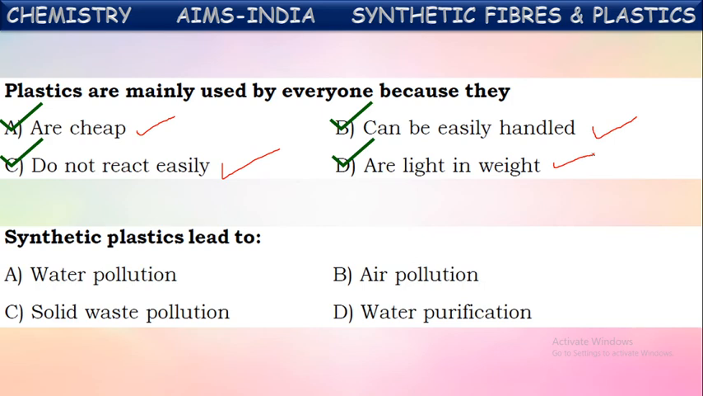Next, synthetic plastics lead to... What are the problems we face with synthetic plastic? They are asking, what do we get? It may cause water pollution, air pollution, and solid waste pollution. So in these three ways, synthetic plastics are causing problems to us.